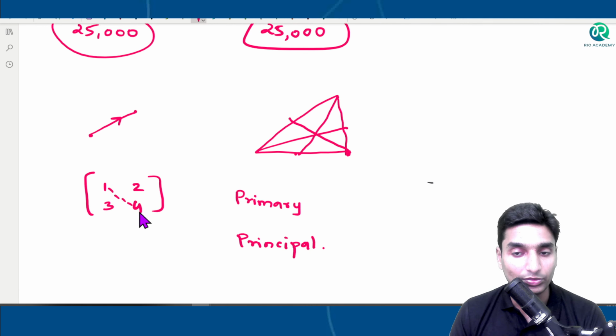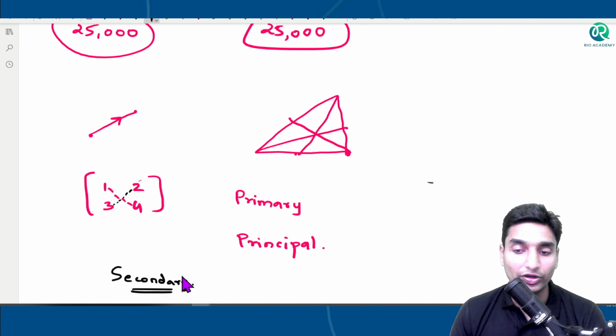This we take out to be the first diagonal, and this part here we take this one to be the second diagonal, 2 and 3. This will be what? Second diagonal, or it is known to be secondary diagonal. Why secondary and primary? Because we have to start here, guys. The first element comes here.